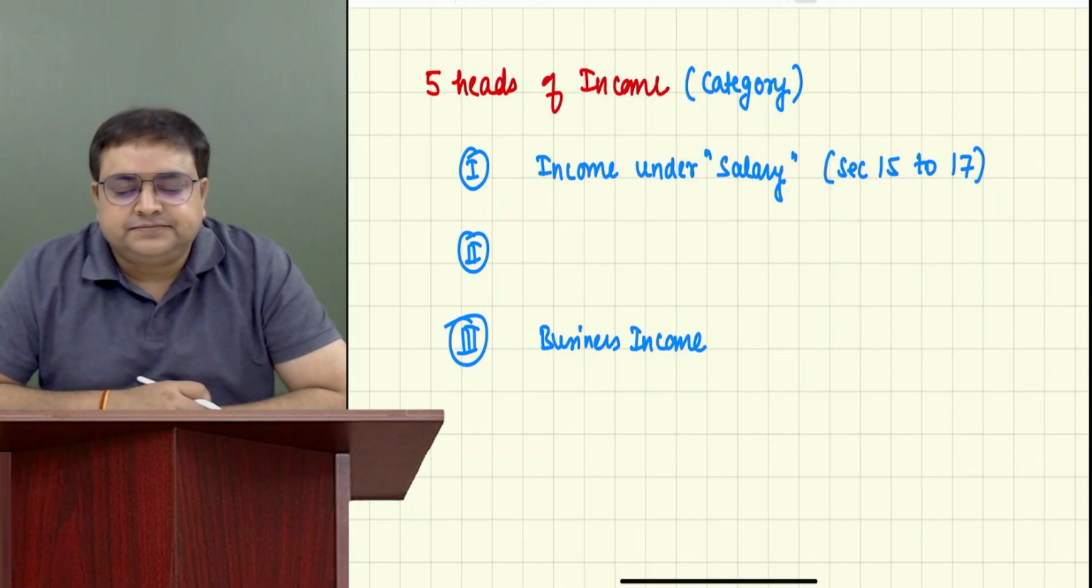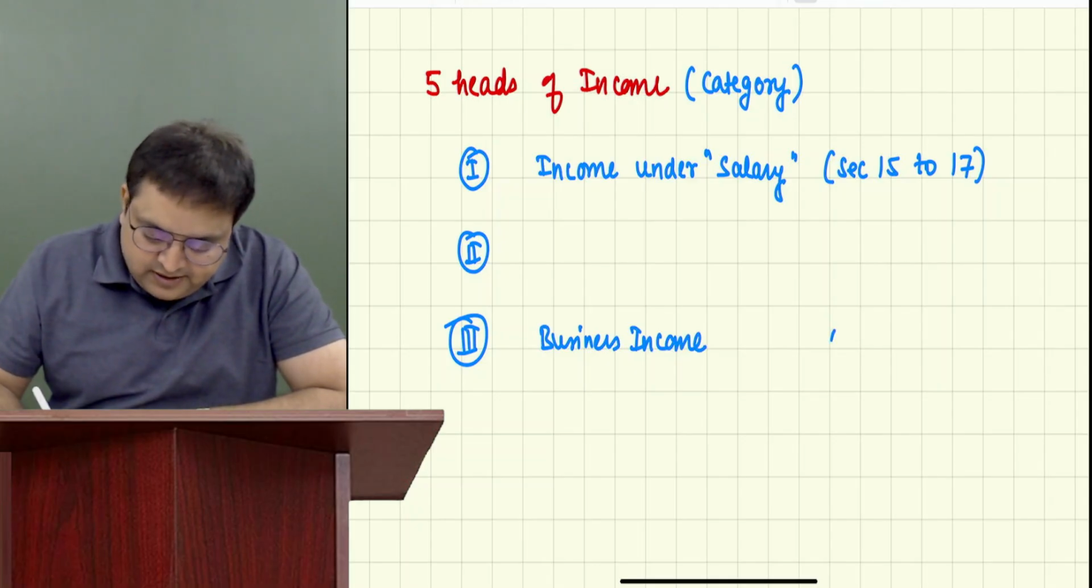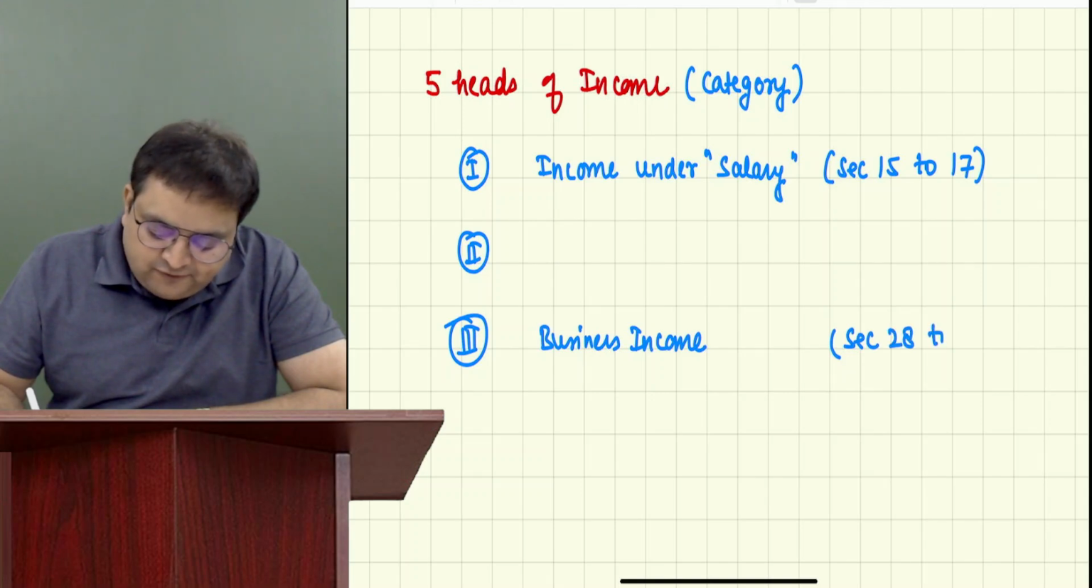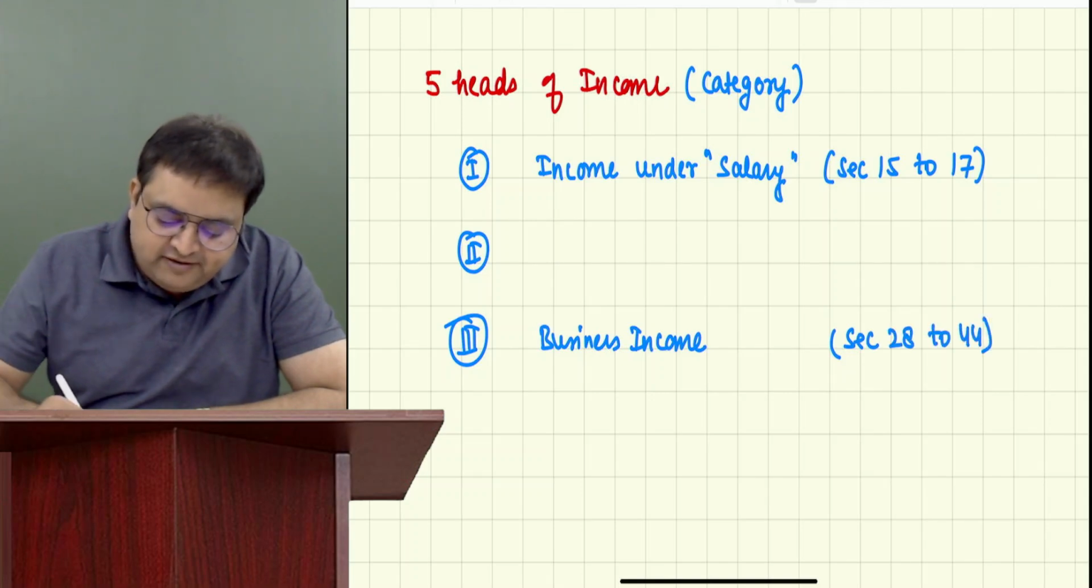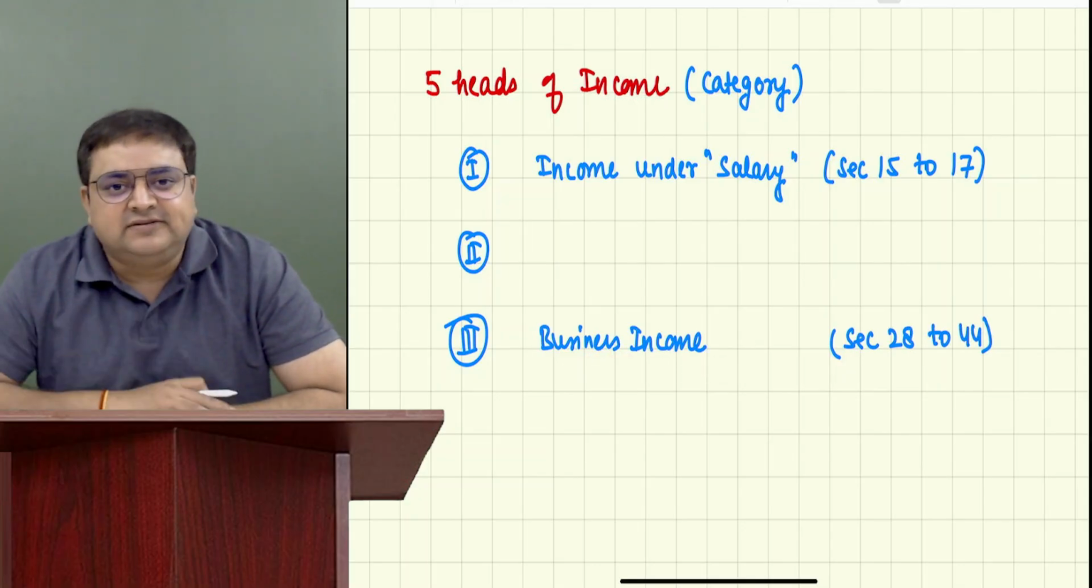Business income. Here are the sections, don't write right now. Sections 28 till 44. So whosoever is earning business income, who is having any business, any type of business.